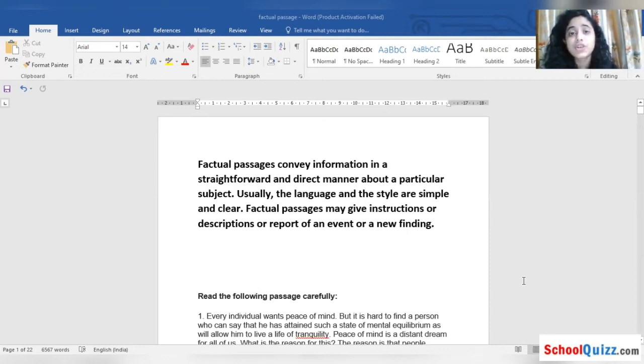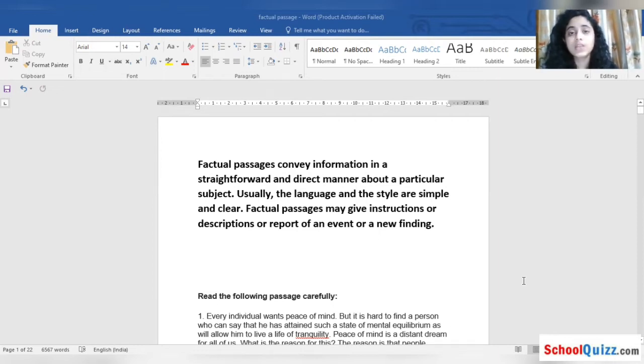That is the instruction manual given to you, in which all those steps have been given. Or descriptions, or a report of an event, or a new finding. It means a report has been written in a factual manner, or something of a new finding. I hope I'm clear with the meaning of the factual passage.